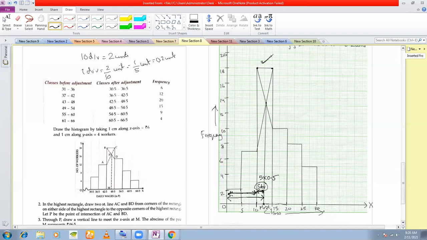See, I could have taken the scale here as 1, 2, isn't it? I could have taken a smaller scale, but I have taken a bigger scale here so that I can utilize the entire graph paper. So when you are using your graph paper, try to utilize the entire graph paper. Your answers might vary by 0.5, and if it varies more, then your answer is wrong.